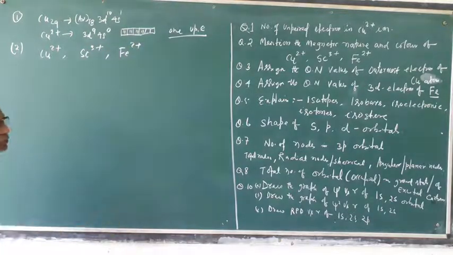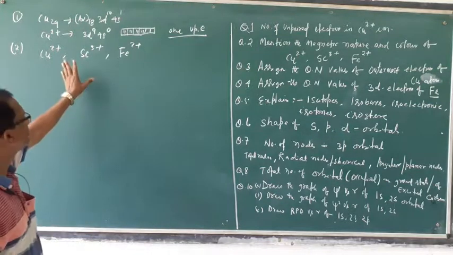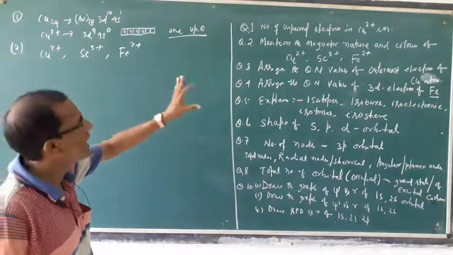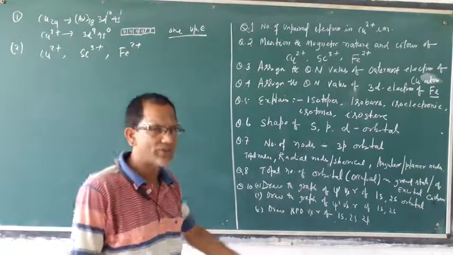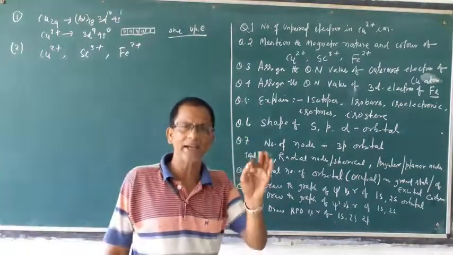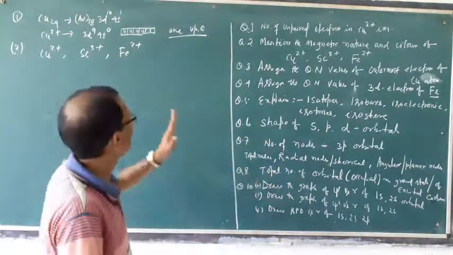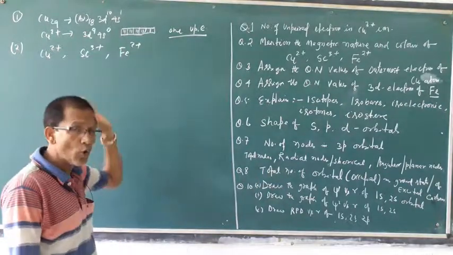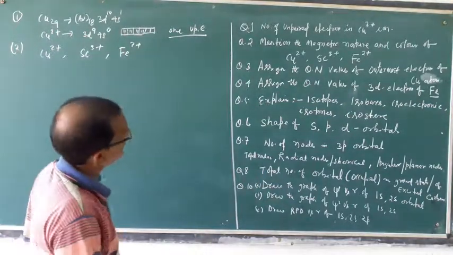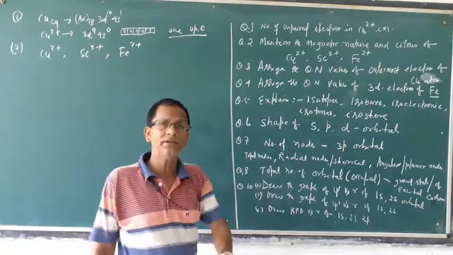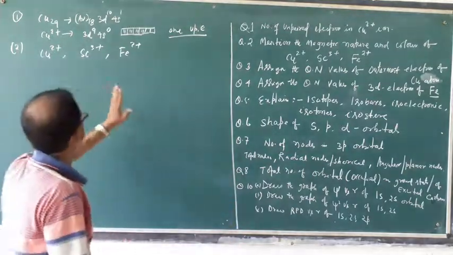We will say whether each ion is colored or not, and whether it is diamagnetic or paramagnetic. Diamagnetic means having no unpaired electron and paramagnetic means having unpaired electrons.